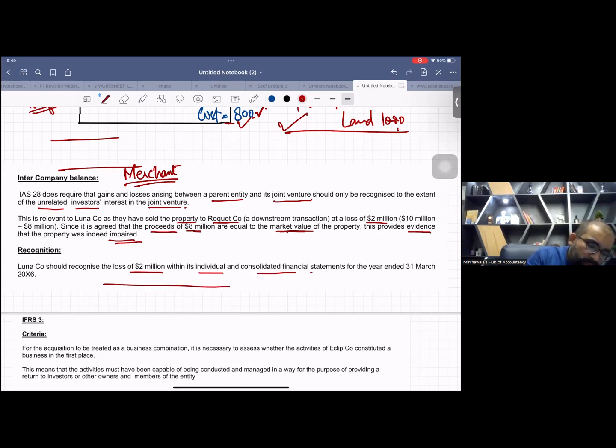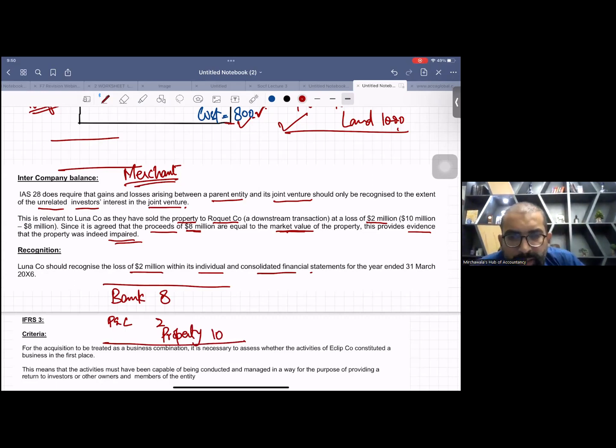If you want to make the double entry, it will be bank debit 8, P&L debit 2, and property credit 10. You will de-recognize your property by 10, debit your P&L 2, and debit bank 8. Okay.